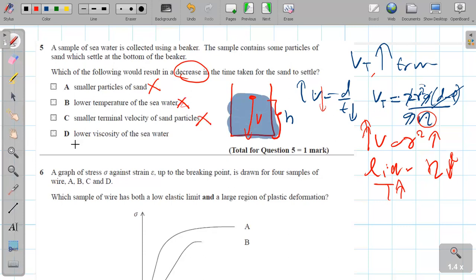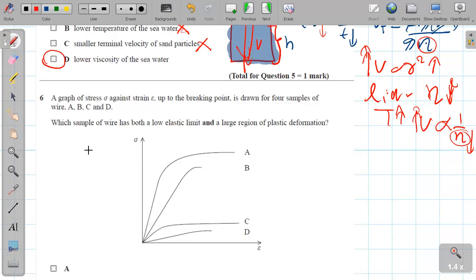That's what I was talking about so far. Lower viscosity of water definitely increases the velocity, because velocity is inversely proportional to the viscosity coefficient. Lower viscosity means higher terminal velocity. Higher terminal velocity means it travels really fast downwards. So the answer is D.